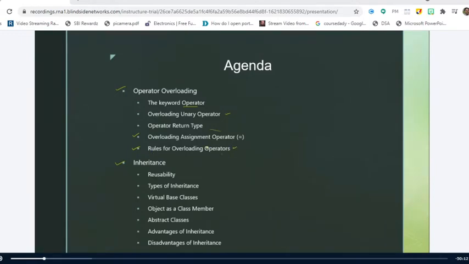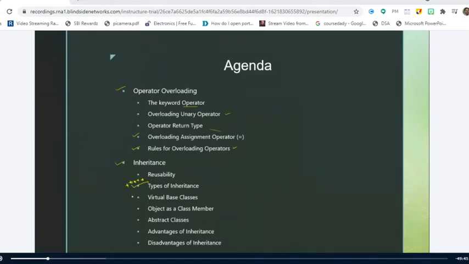And then we'll enter into inheritance, where we'll see different types of inheritance. This is a very important topic, right? You get most of the questions from inheritance regarding these types of inheritance. We'll see one programming example for each and every type of inheritance.